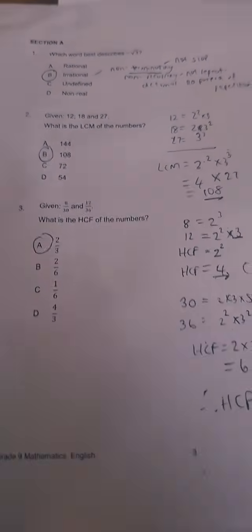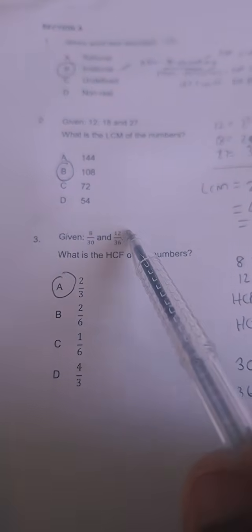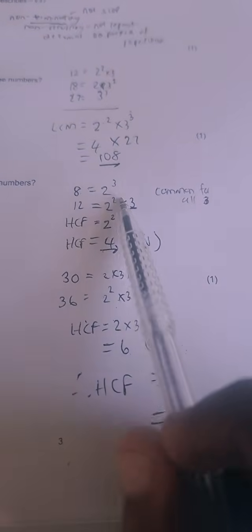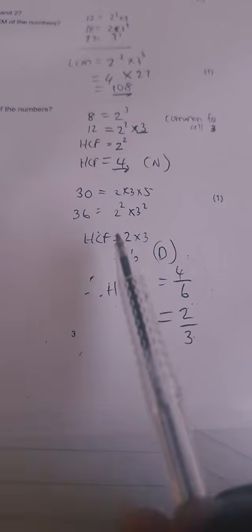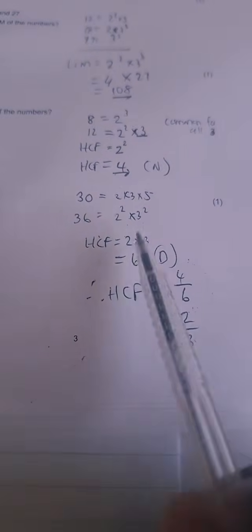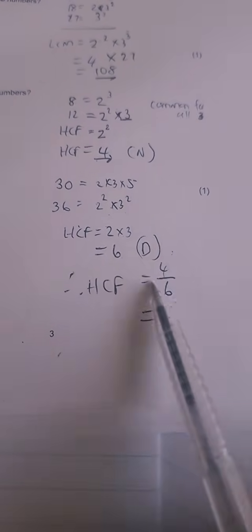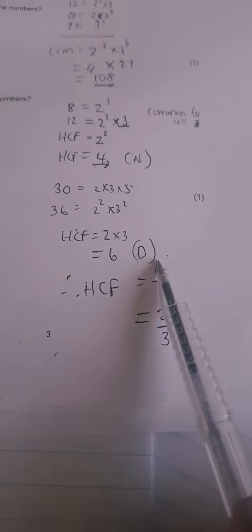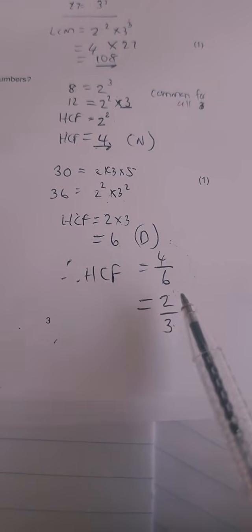All right, what did we do, guys? We found the highest common factor between the numerator values. We found the highest common factor between the denominator values. Then we took the numerator and the denominator and wrote it as a fraction, which is 4 over 6. Then we simplified to get 2 over 3.